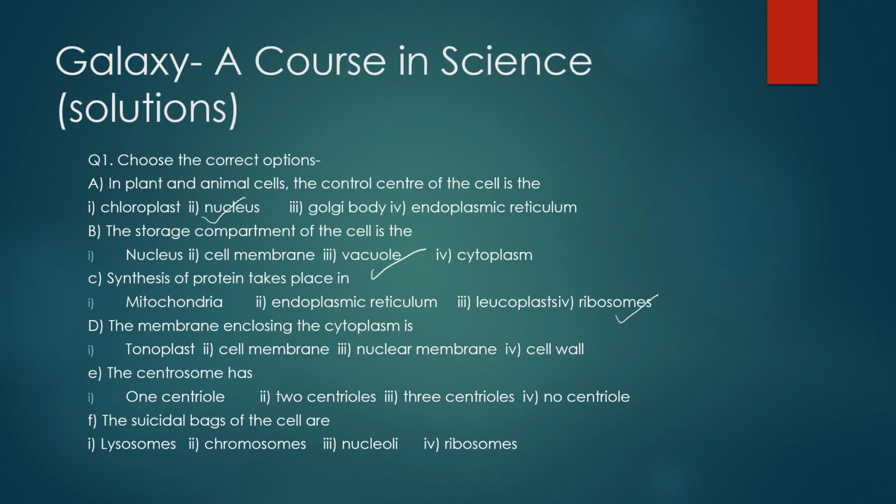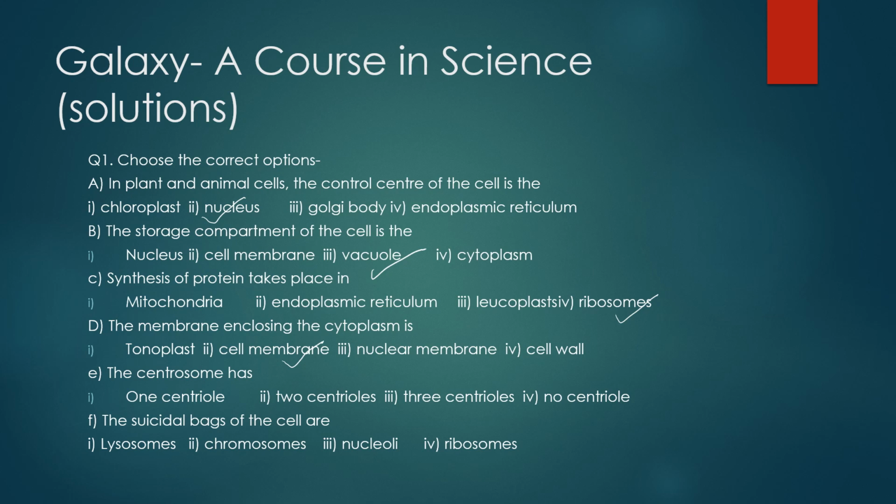Then the next question is the membrane enclosing the cytoplasm is. Now, which is the membrane which encloses the cytoplasm? Cytoplasm is the cell liquid and it is enclosed by what? Is it enclosed by tonoplast, cell membrane, nuclear membrane or cell wall? So the correct answer is cell membrane. The membrane which encloses the cytoplasm is cell membrane.